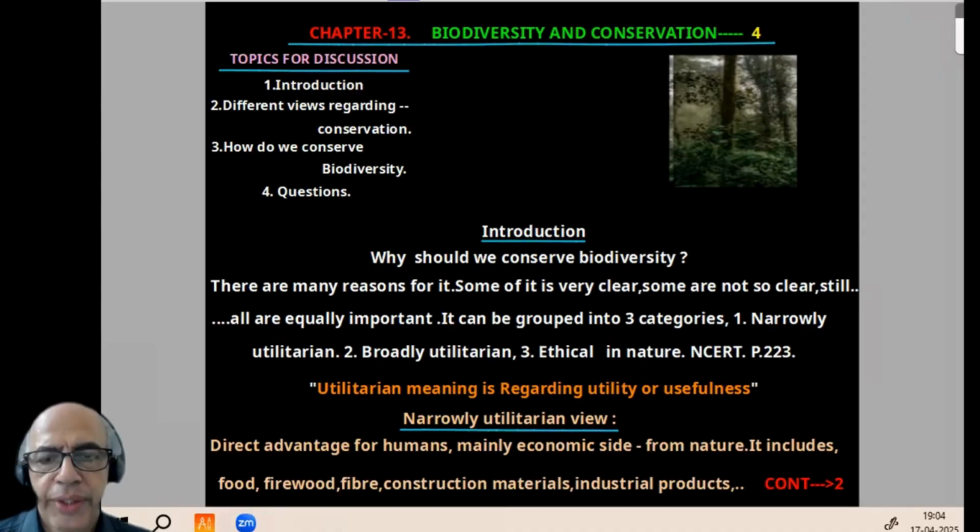Biodiversity and conservation, fourth part. As usual, there is an introduction. Then different views regarding conservation. How do we conserve biodiversity? After that, 5 theory questions, 5 NEET model questions with the key.